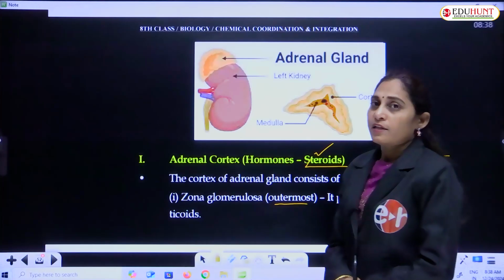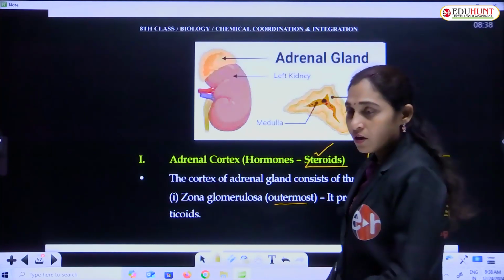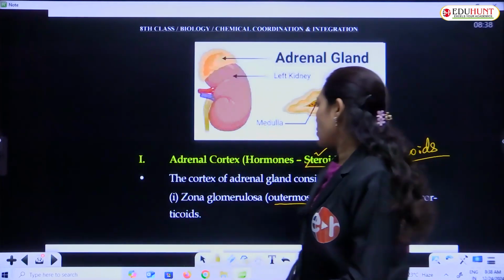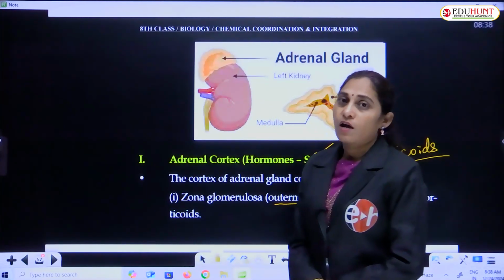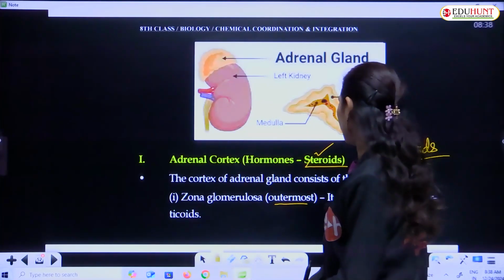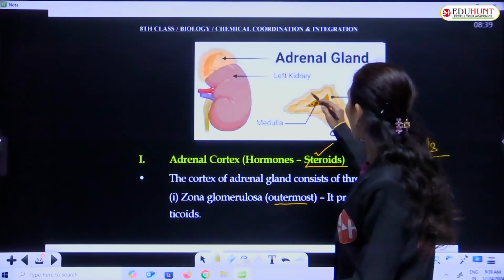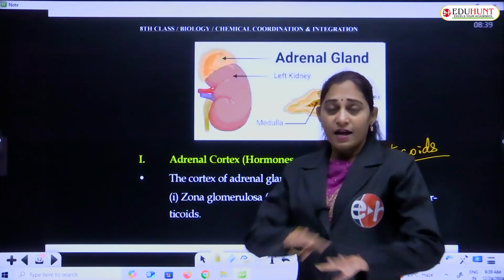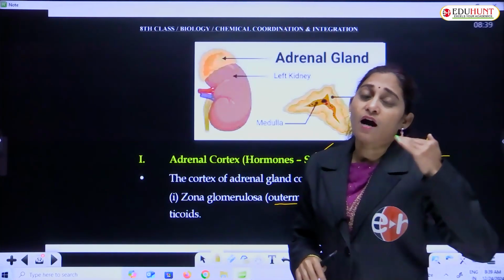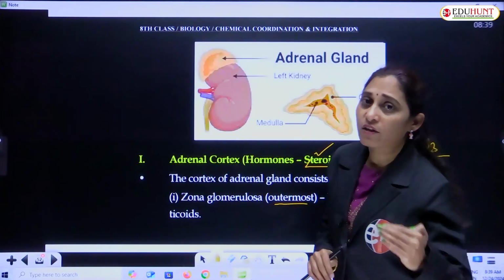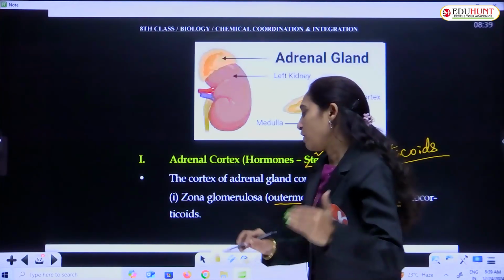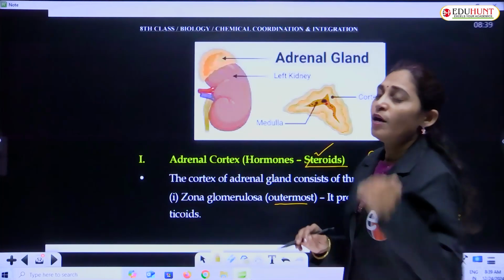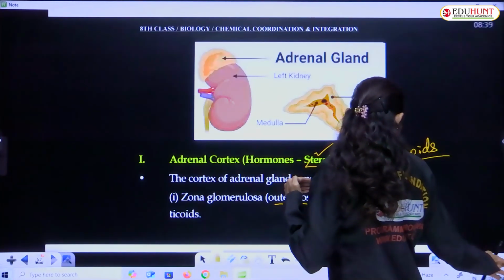The outer region of the cortex is called the zona glomerulosa, and it secretes the mineral corticoids.